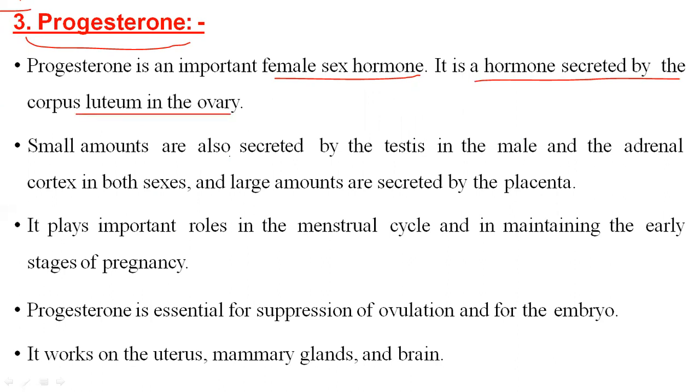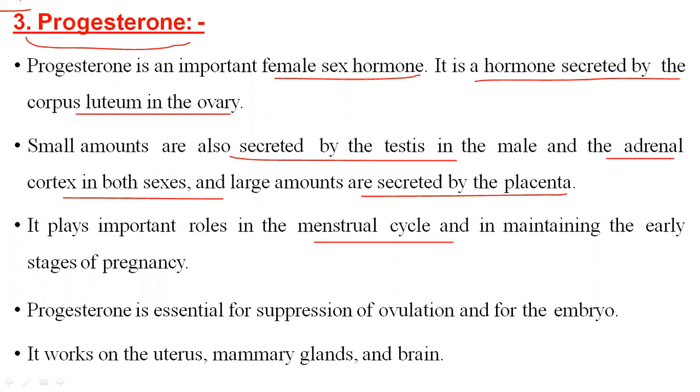Small amounts are also secreted by the testis in the male, just like testosterone is also secreted in the ovary in small amounts. It is also formed in the adrenal cortex in both sexes, and large amounts are secreted in the placenta. It plays an important role in the menstrual cycle in females and in maintaining the early stages of pregnancy.